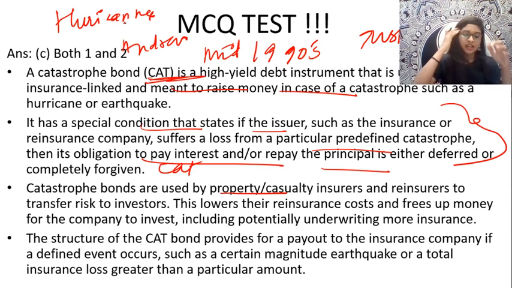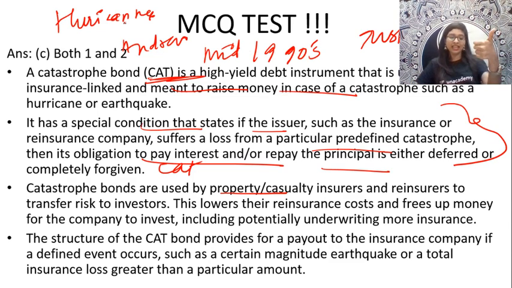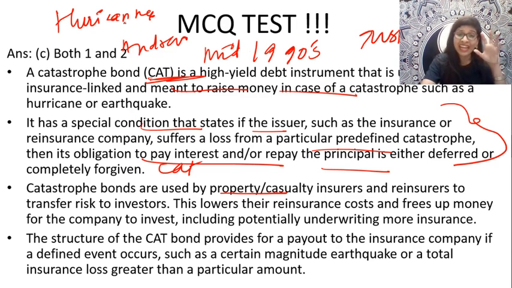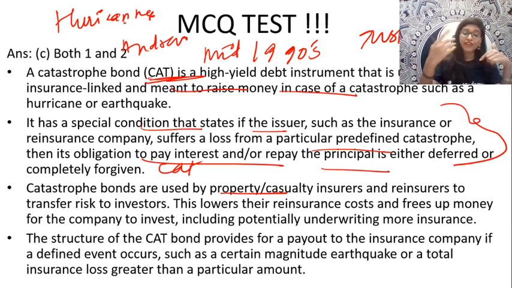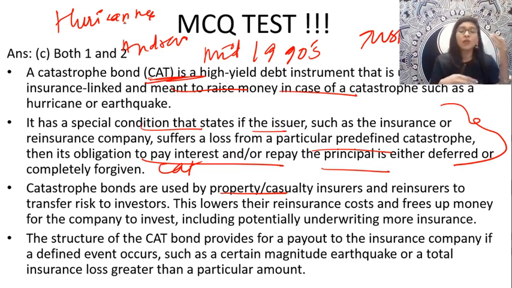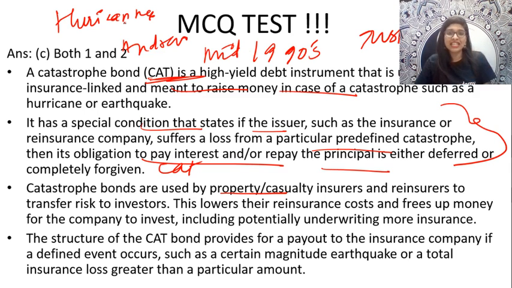In foreign countries, they had Hurricane Andrew and the Northridge earthquake. That time they came up with these catastrophe bonds. Actually, these bonds emerged, guys, literally from a need of the insurance companies, so that they would be able to prevent or alleviate some risk they would face if a major catastrophe occurred, like an earthquake or hurricane, which would cause a lot of damage that they could not cover very easily. So for them to cover these damages in the easiest way, this particular bond was put up.